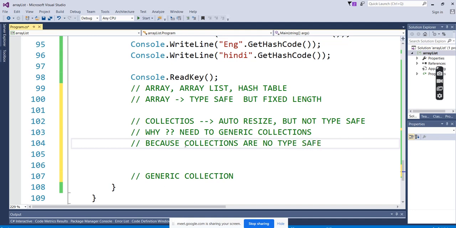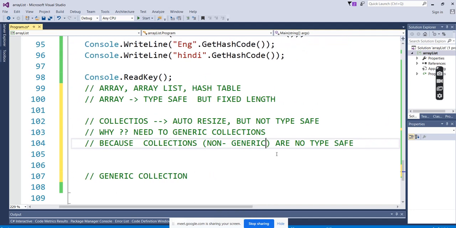We can see this as non-generics, the collections of 1.0. Non-generics are not type safe. Why not type safe? The data type, we are allowing them to enter anything.